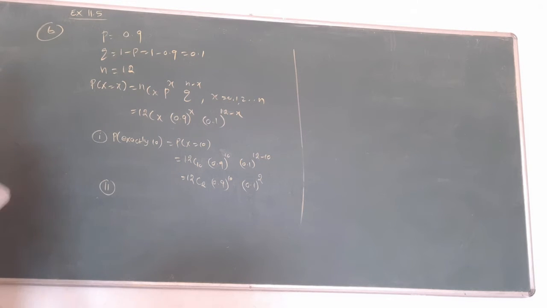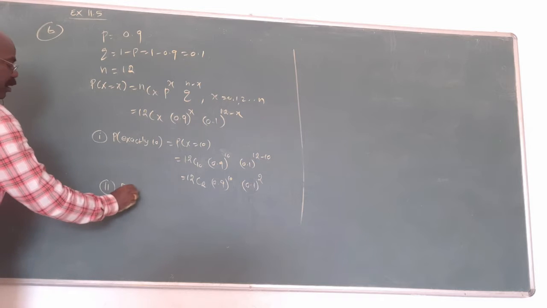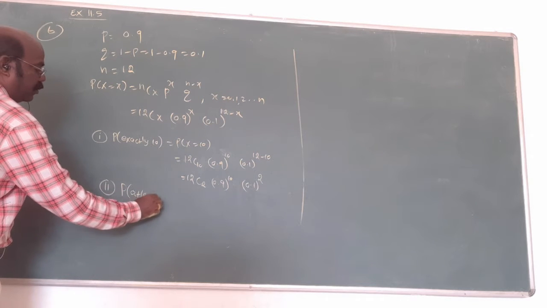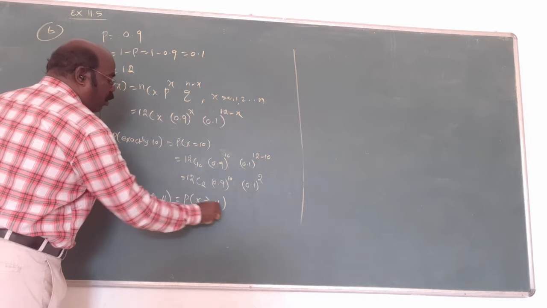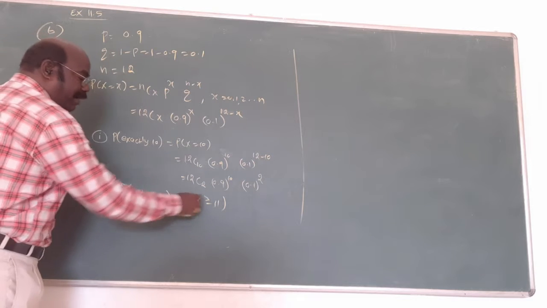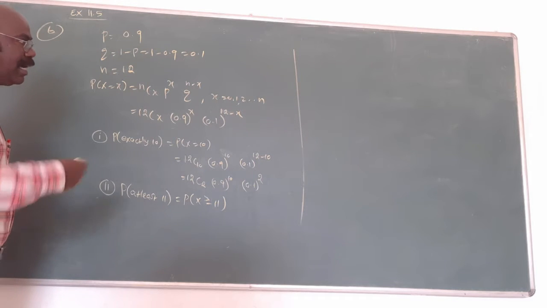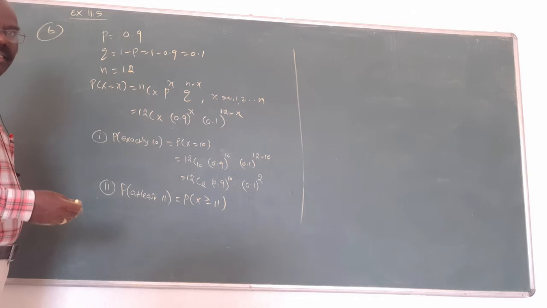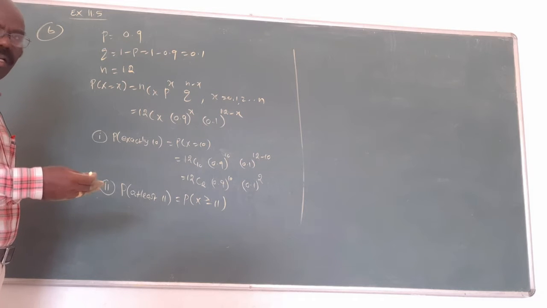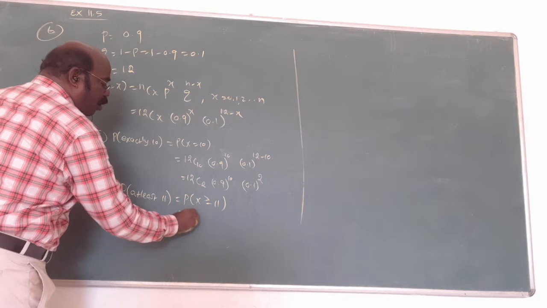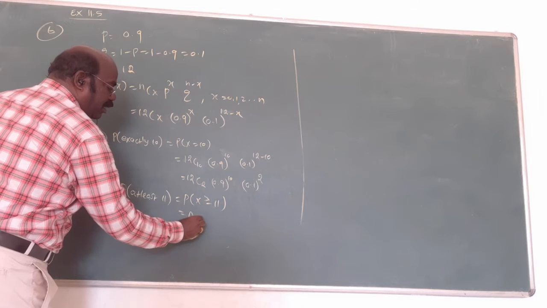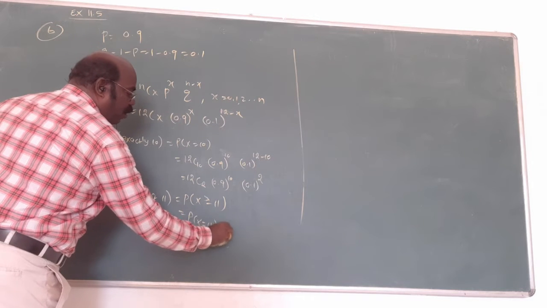The next one. What is the question? Probability at least 11. Greater than or equal to 11 means 11, 12, and so on, but up to 12 only. So at least 11 means x equals 11 and 12 only.